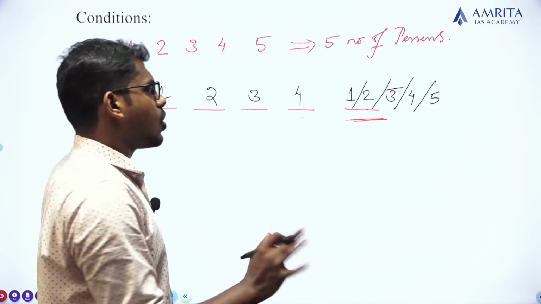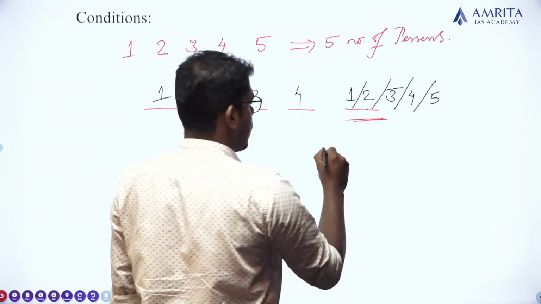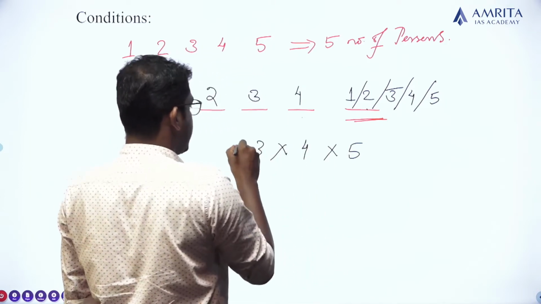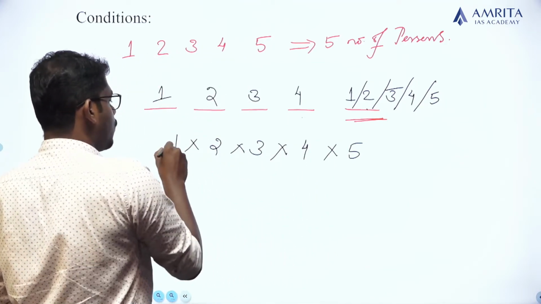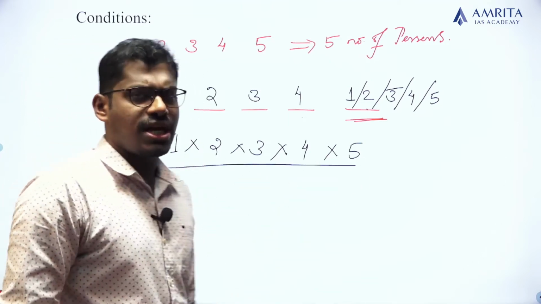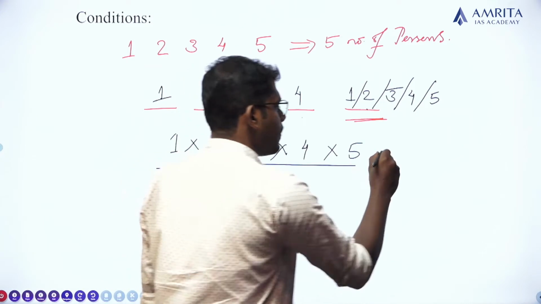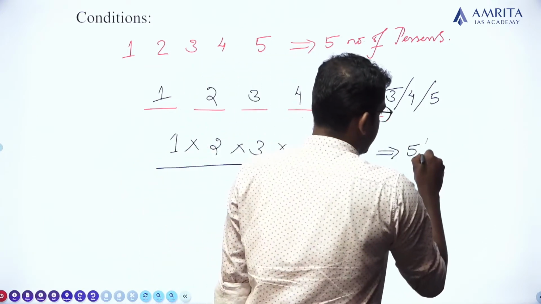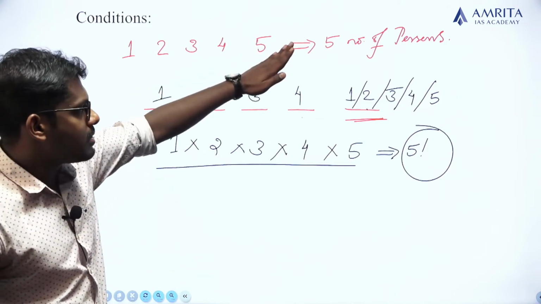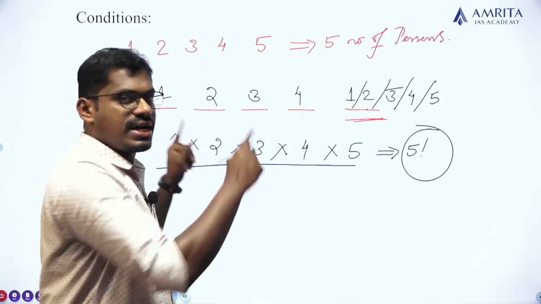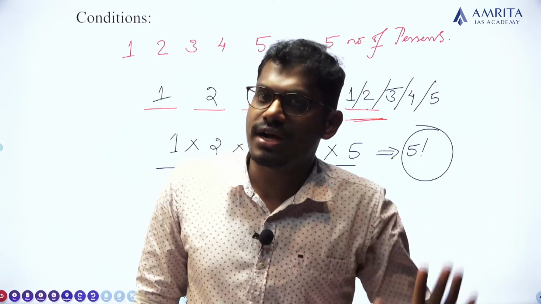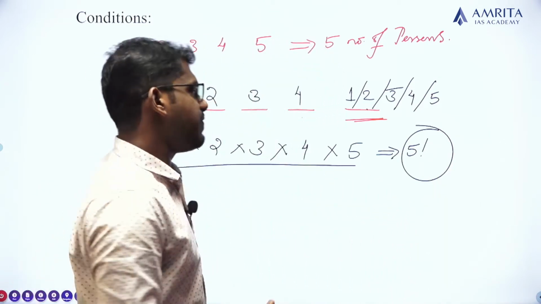Clear? So the total number of possible arrangements is 5 into 4 into 3 into 2 into 1. What is 5 into 4 into 3 into 2 into 1? It is 5 factorial. So all 5 persons can be arranged in these 5 places in 5 factorial ways, that is 120 ways.